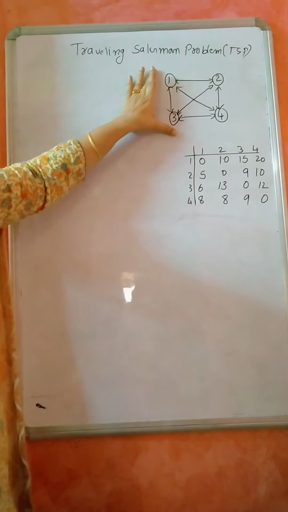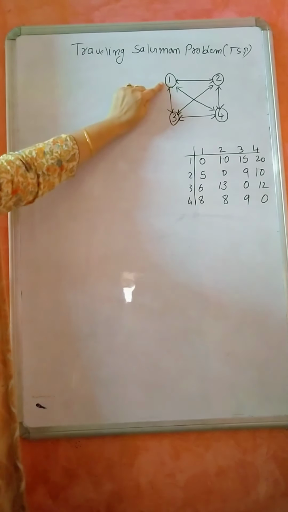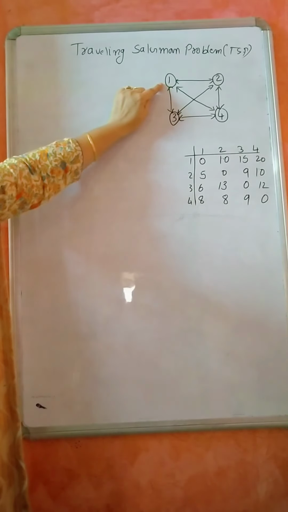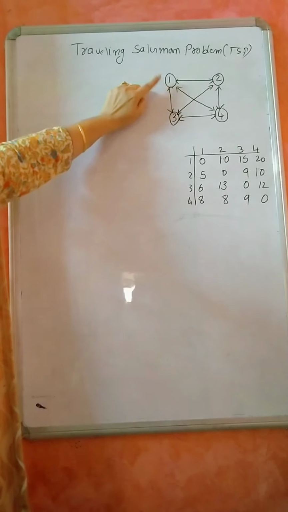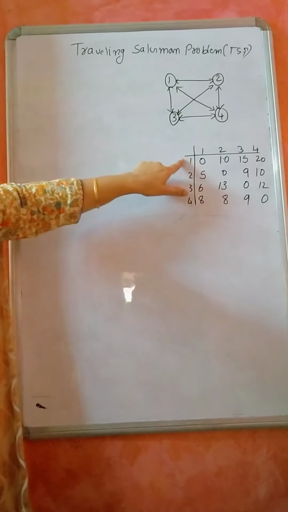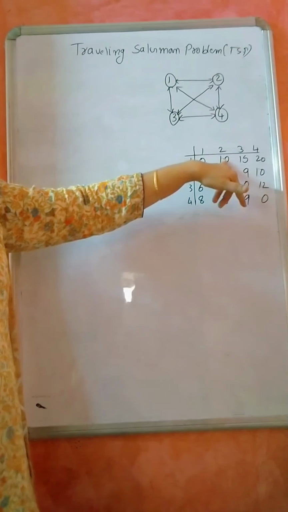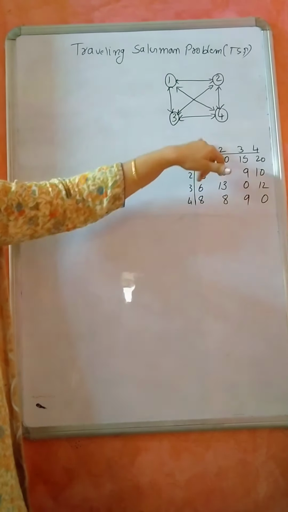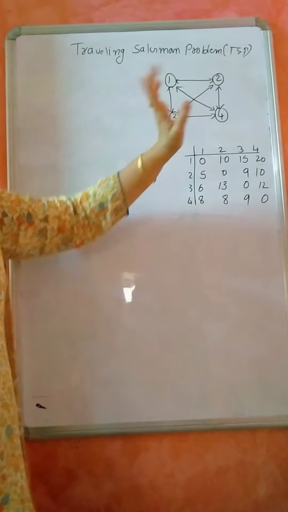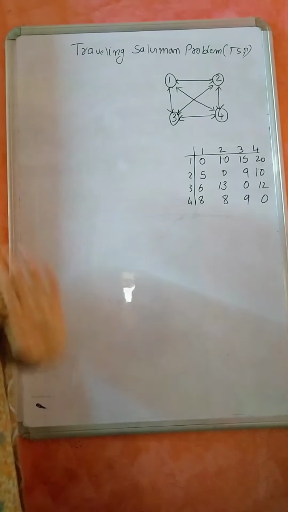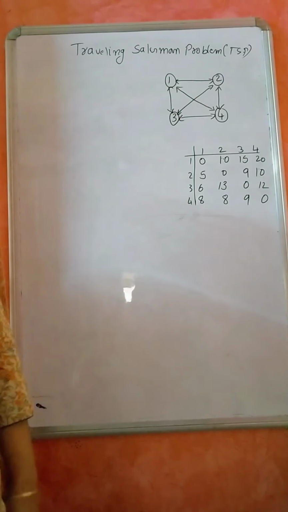Let us consider this particular graph. I'll consider the starting vertex as 1. I need to visit all these cities exactly once and come back to city 1. Here the cost from 1 to 2 is 10, whereas 2 to 1 is 5. It is not compulsory that 1 to 2 should be the same as 2 to 1. Other cases are also like this.